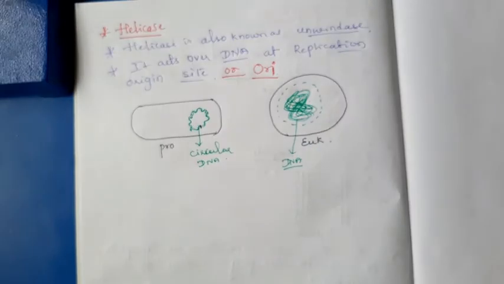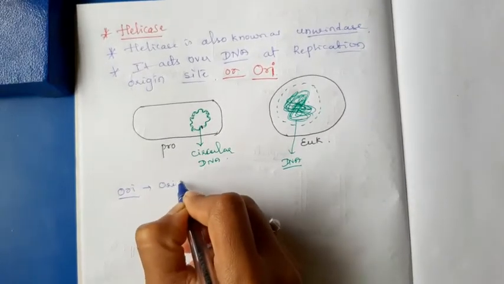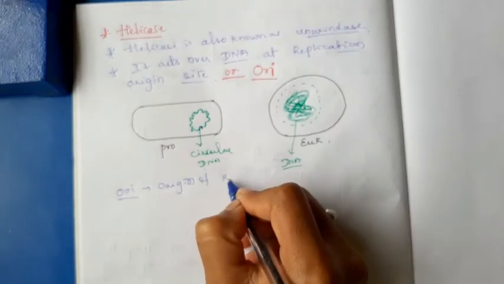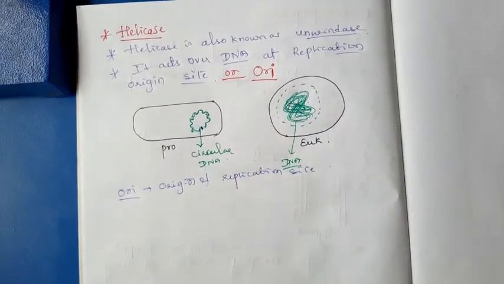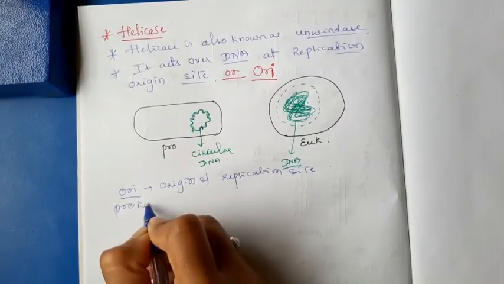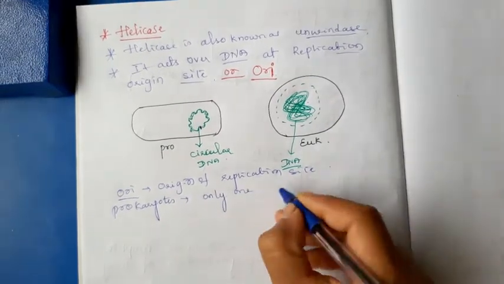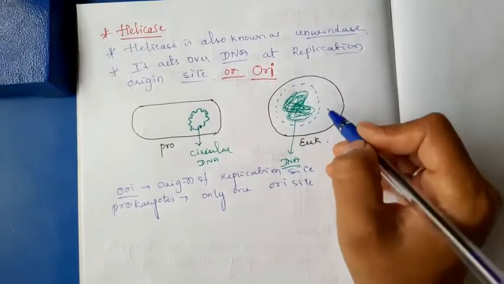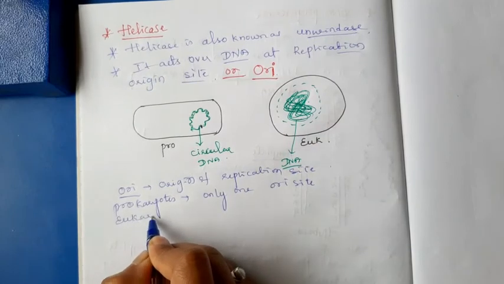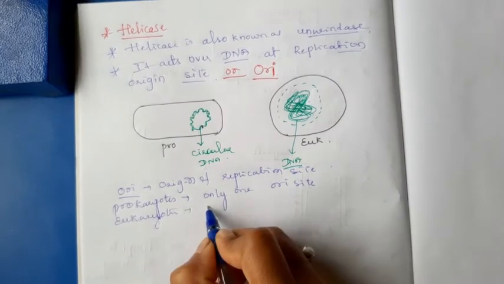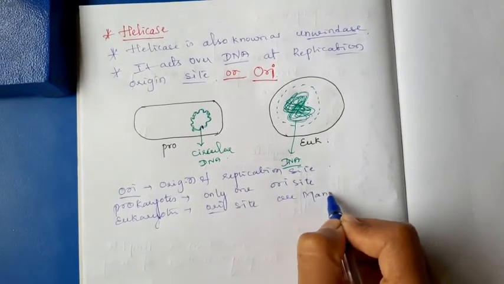Those sites are known as the ORI sites, the origin of replication sites. In prokaryotes, there is only one ORI site, but the length of eukaryotic DNA is more. That's why eukaryotes have many ORI sites.